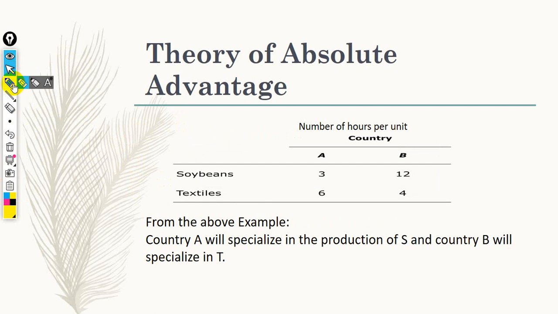Before specialization, country A takes 3 hours to produce only 1 unit, so the number of units produced of soybeans is 1.